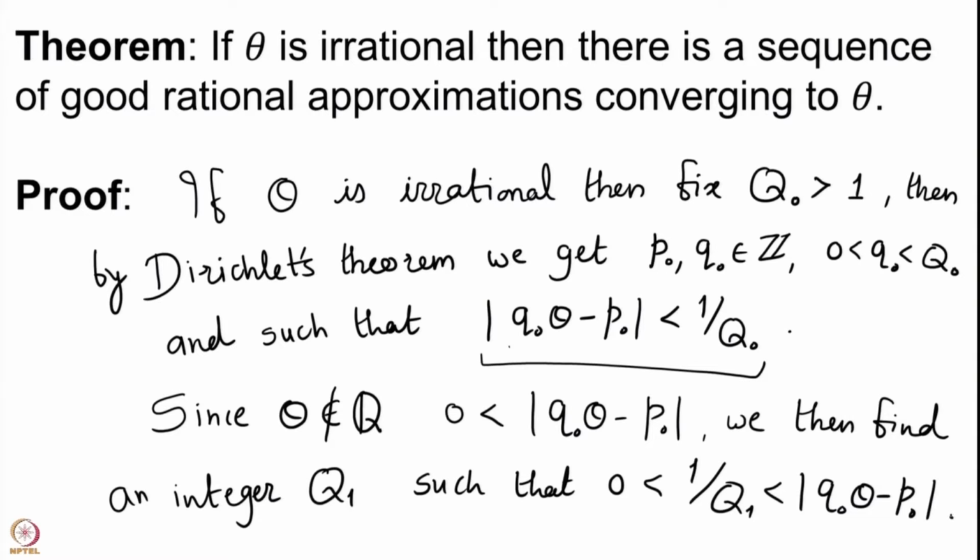So, we have inserted this 1 upon Q1 between 0 and the modulus Q naught theta minus P naught. Now, this Q1 is an integer and we can apply Dirichlet's theorem once again to the real number theta and the integer Q1.